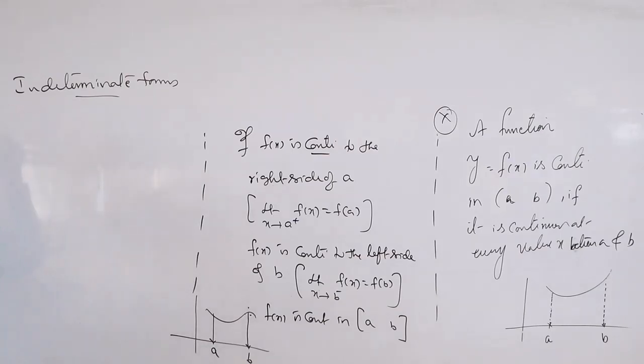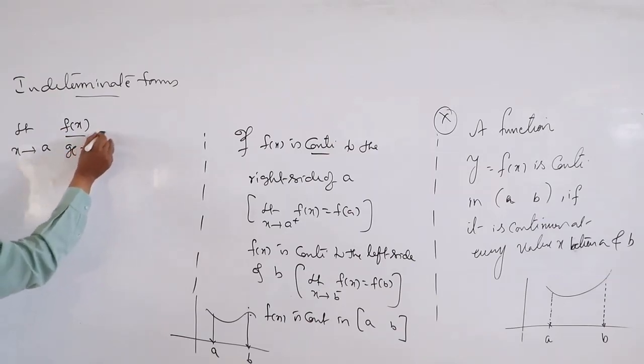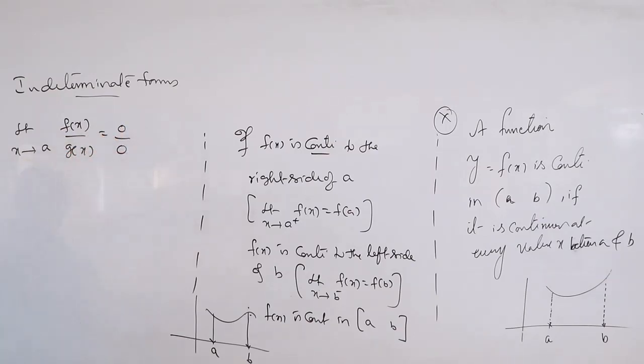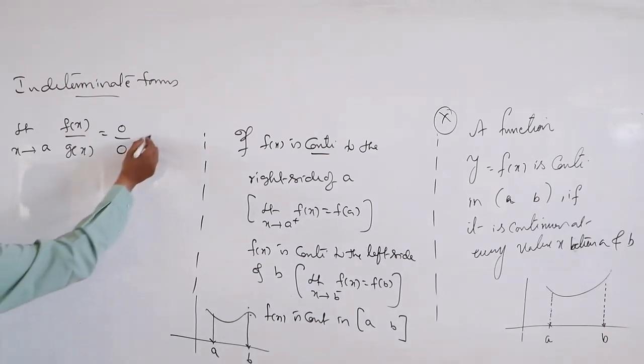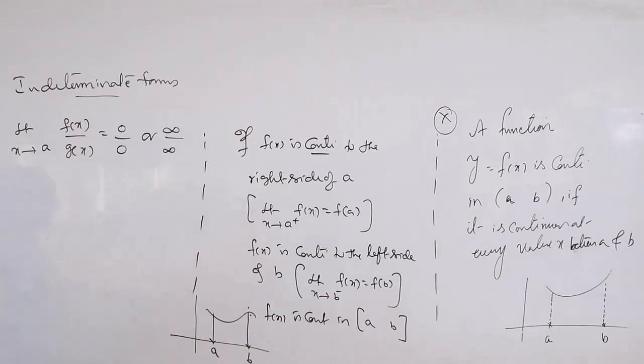Now I am writing: if limit x tends to a of f(x) by g(x) is not giving an answer, a meaningless answer, an indeterminate form, 0 by 0, or sometimes infinity by infinity, then we will not leave this as such.